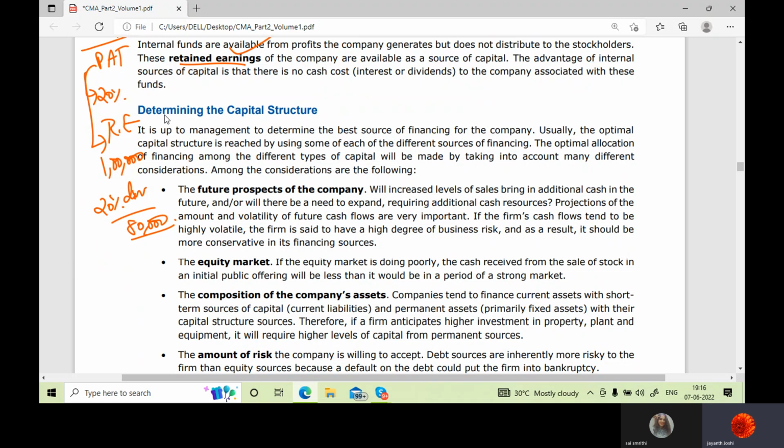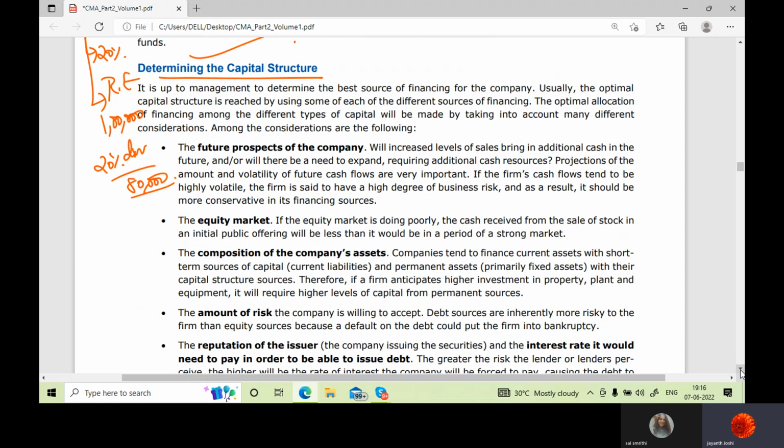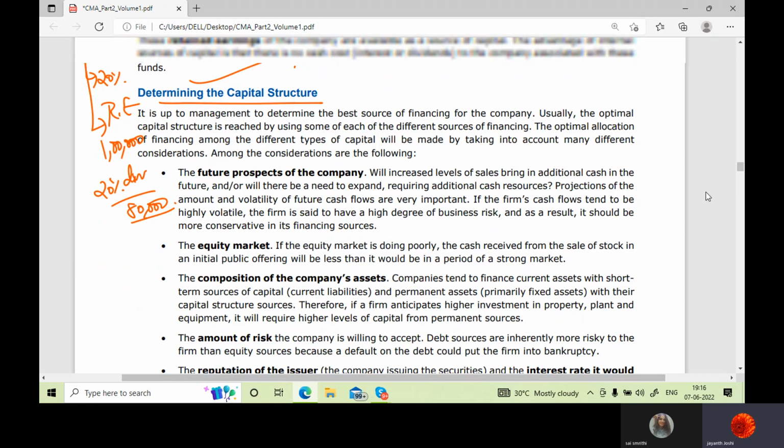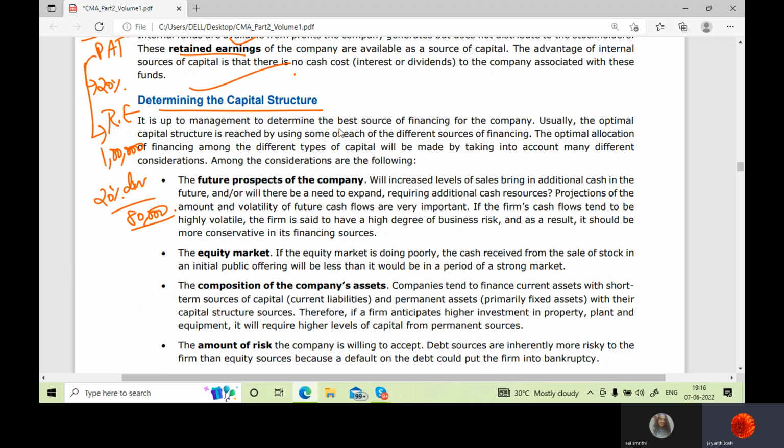Now here there are some points related to capital structure. Let's determine the capital structure. It is up to management to determine the best source of financing for the company. The financial manager has to ensure that they arrange finances for the company, and that finance should be the best. Here the best means the least cost finance: the combination of debt and equity that is at very least cost. That means it should be very less costly for the company to arrange finance.